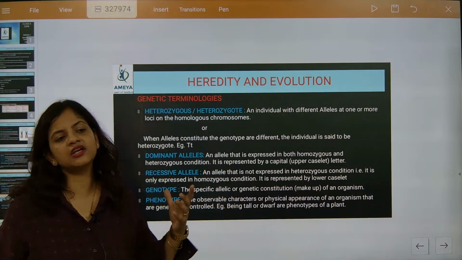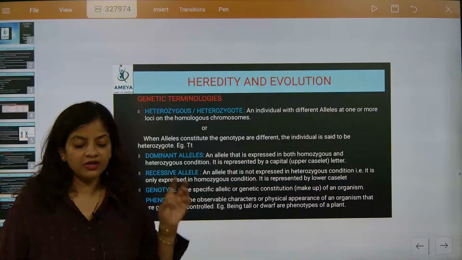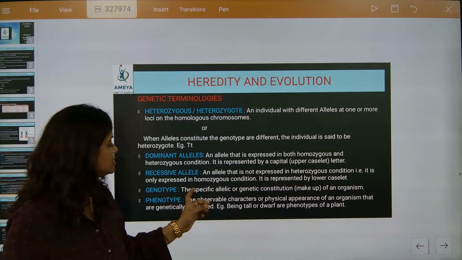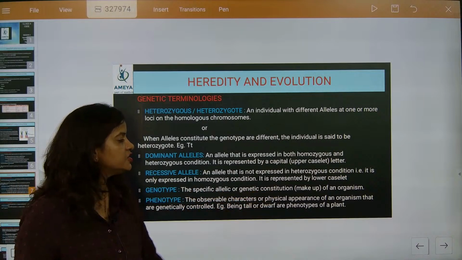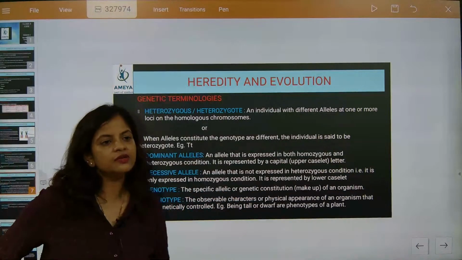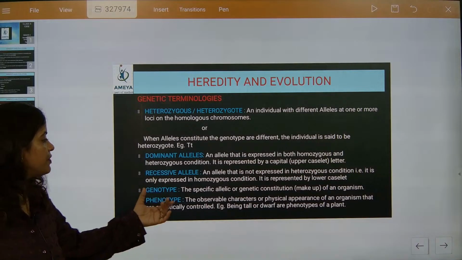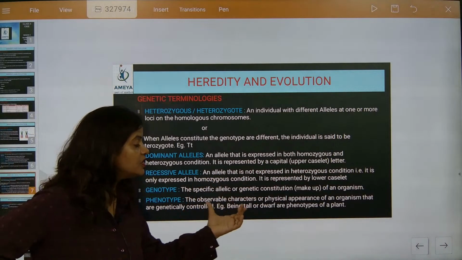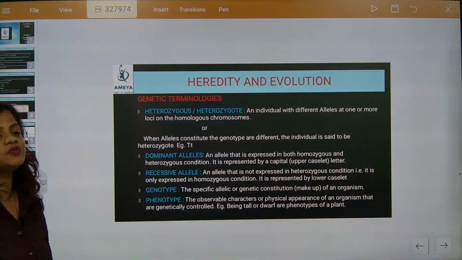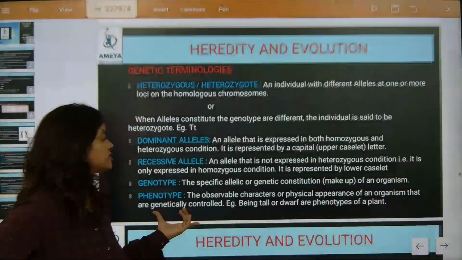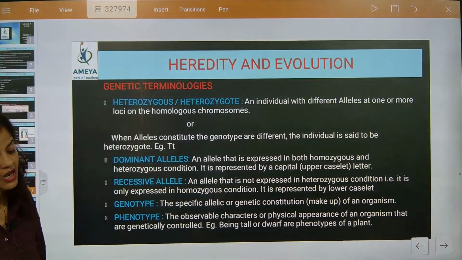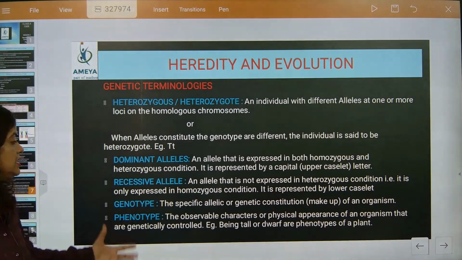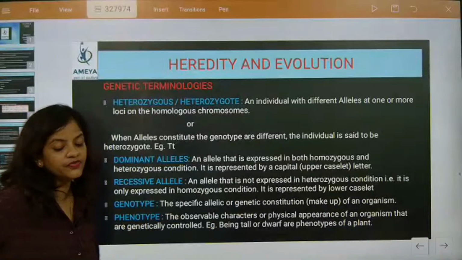What is present inside the body, the genetic constitution, is called genotype. Phenotype is observable characteristics and genotype is present inside.